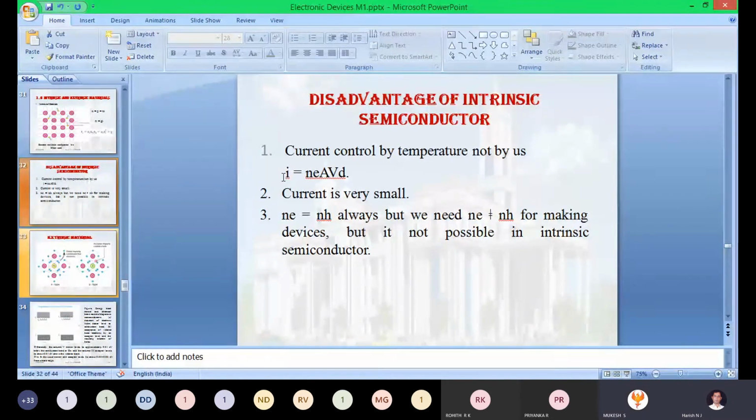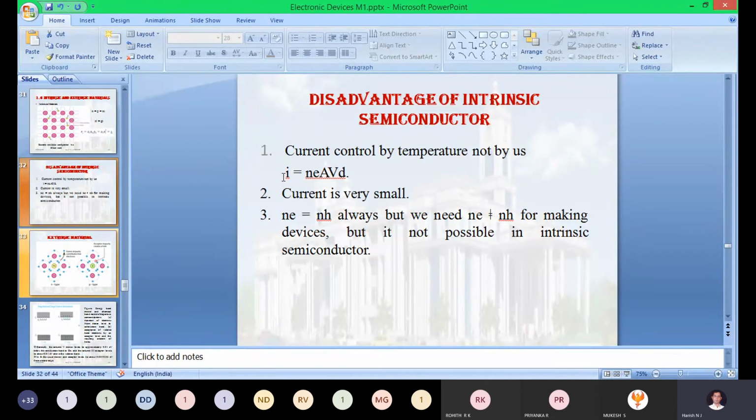Only a little, because it is largely controlled by you. However many impurity atoms you add, that many holes or electrons will be created. If you add 30,000 arsenic atoms, 30,000 electrons will be created.